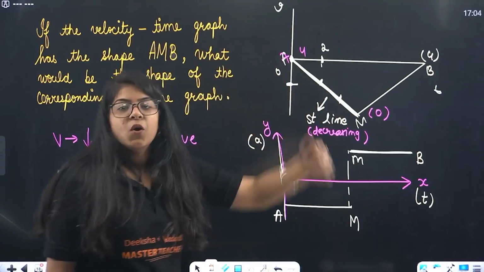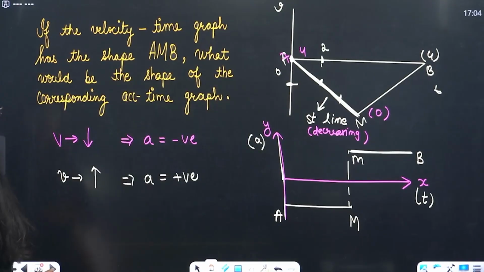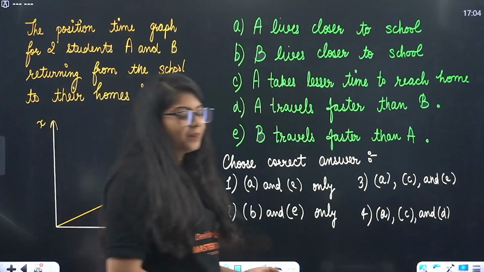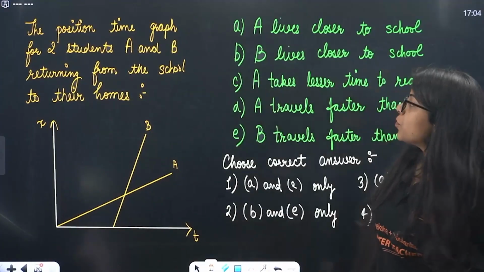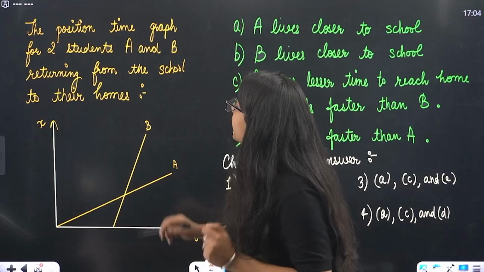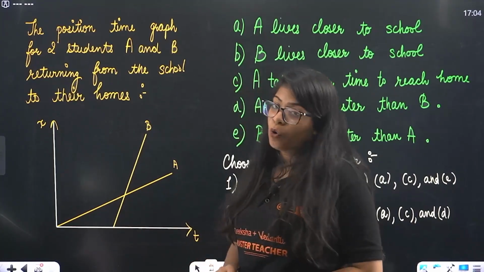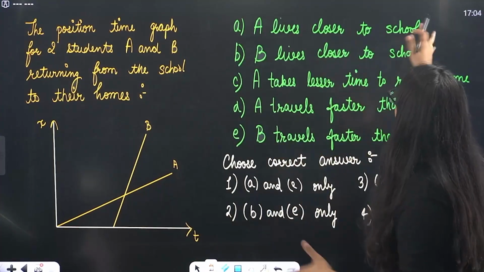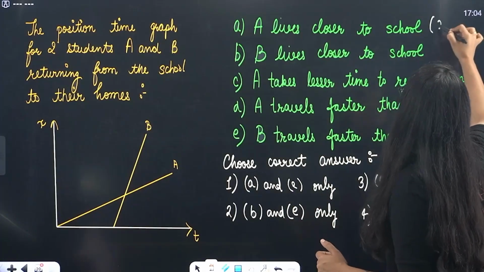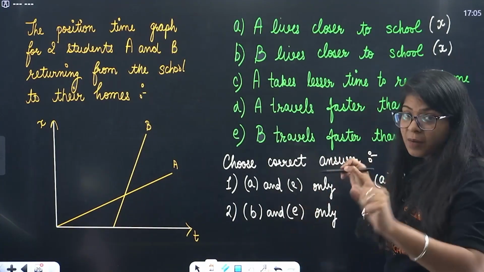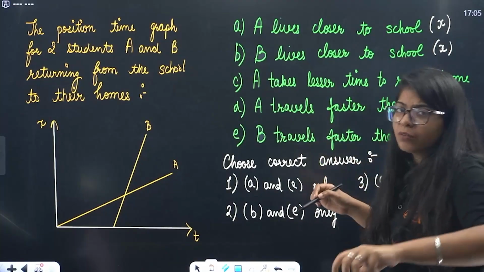Done? Okay, let's go to the last question, beta, and on your screens we have this very interesting question. The question says, the position time graph for two students A and B returning from the school to their homes. Okay, now we have some values. A lives closer to B. Okay, so we need to see the position. B lives closer to C. Again, we need to analyze the position. I'm just showing what we need to analyze.